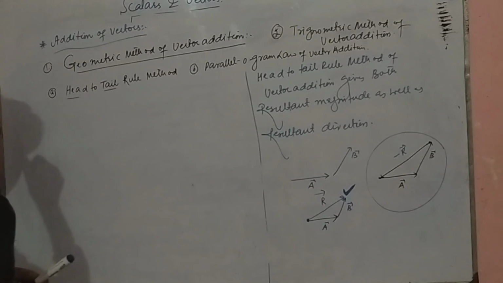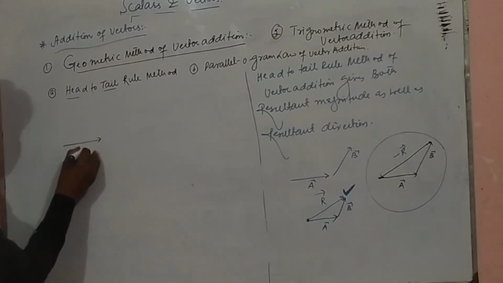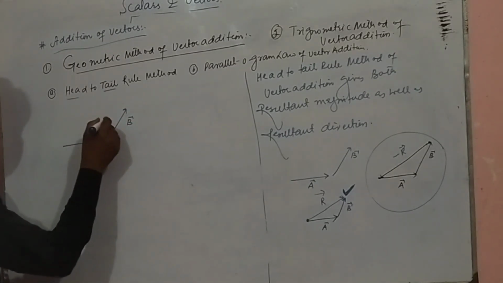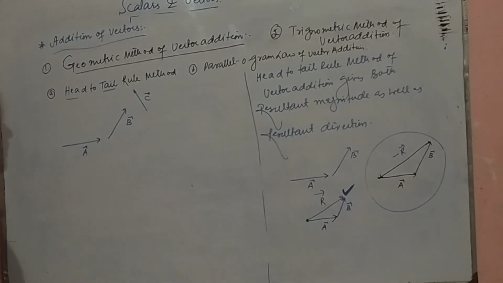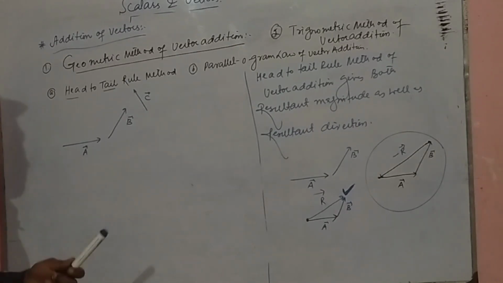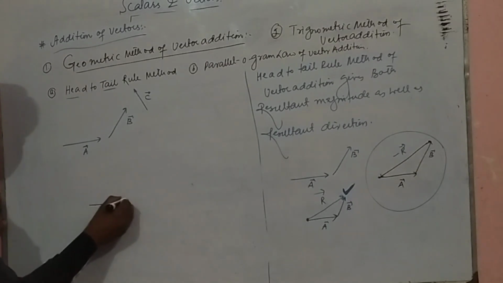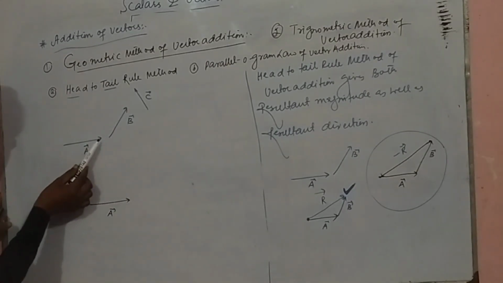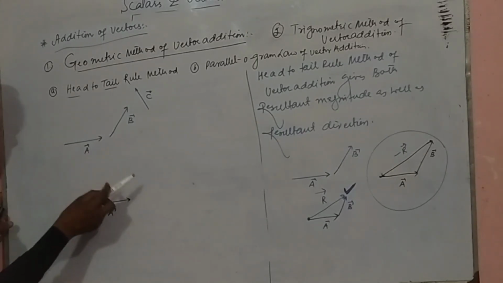Okay, so if we are given more than 2 vectors, let's say this is A vector, this is B vector, and again this is C vector. If these 3 vectors are given and we have to add them according to the head-to-tail method, then let's say this is A vector and this is B. The head of the first vector is joined to the tail of the second.